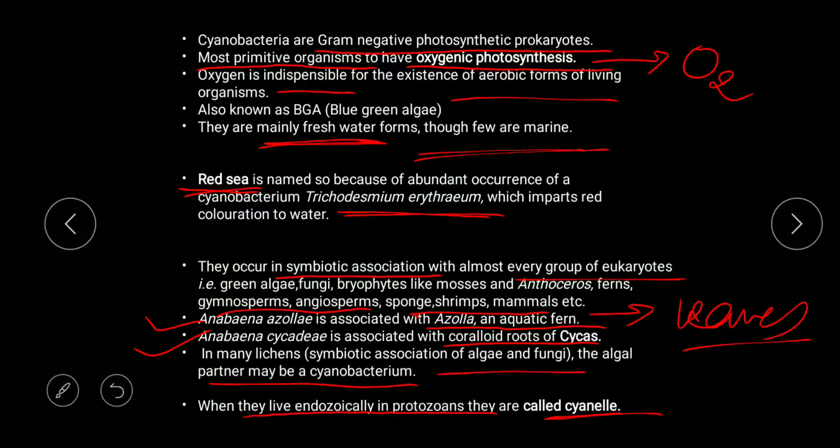So please remember, these are some of the characteristics with respect to their freshwater habitat. They cause Red Sea, show symbiotic and free living association, and are the first or primitive bacteria to evolve oxygenic life.